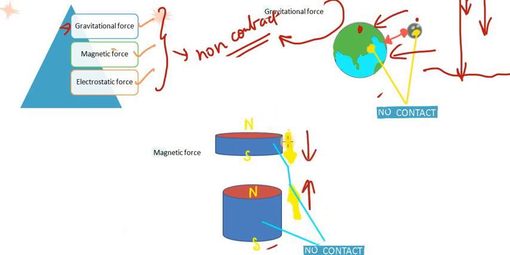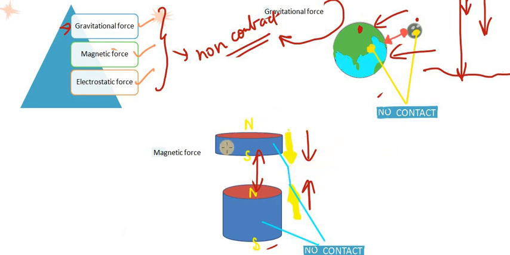Another thing to consider is that these two magnets are not in contact with each other. This magnet is far away from that magnet; there is some distance between them. But even though they are not in contact, they still apply a pull force towards each other. They attract each other.